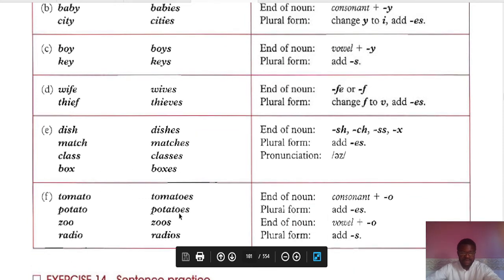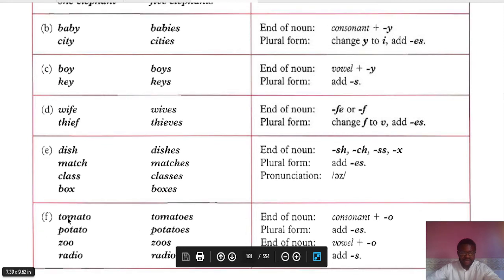You see here again, we've got tomato. We've got a noun that ends with o. We also have to look at the letter that comes before the o and see if it is a consonant. If it is a consonant, we have to do what? Add es. But if it is a vowel, we only add s to it.